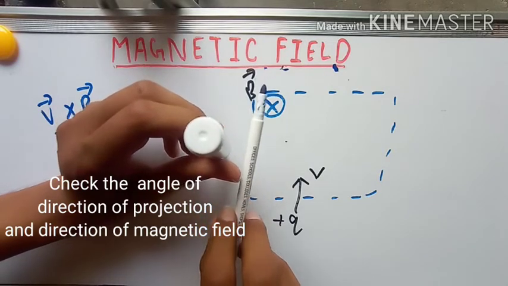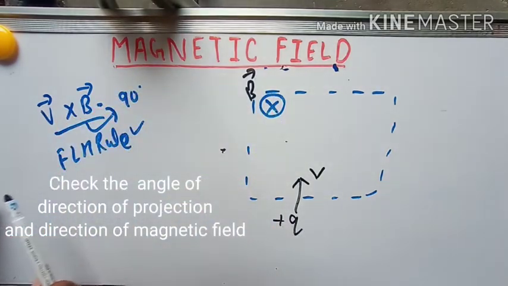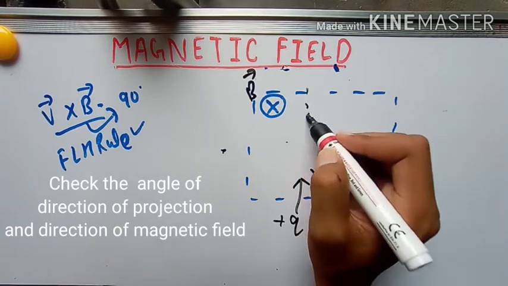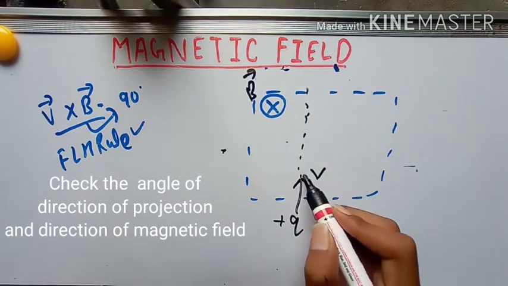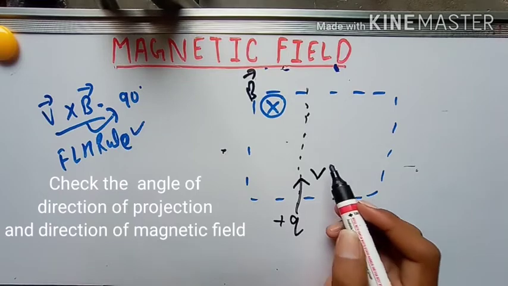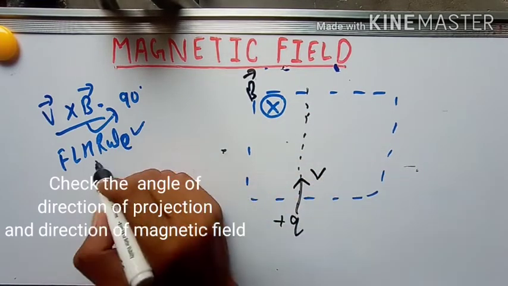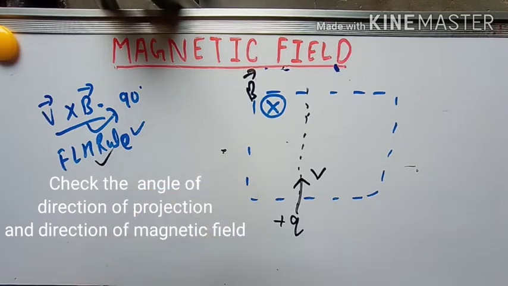Very nice. So here we can use Fleming left hand rule easily. This is the line of action of speed, and they are mutually perpendicular to each other, so you can simply use Fleming left hand rule.